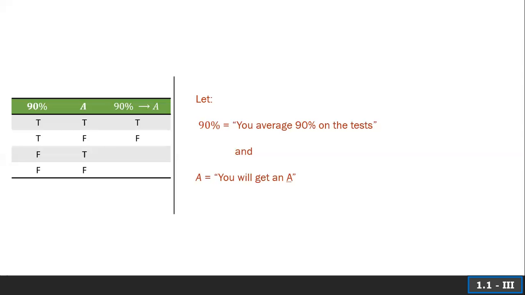These last two really help to show the caveat here. Say you don't get a 90% on the exams, but I still give you an A in the course. You're happy about that, and I didn't break my promise. My promise was if you got a 90% on the exams, then I would give you an A. Not the reverse. I didn't say anything about that. We'll get to that in a second.